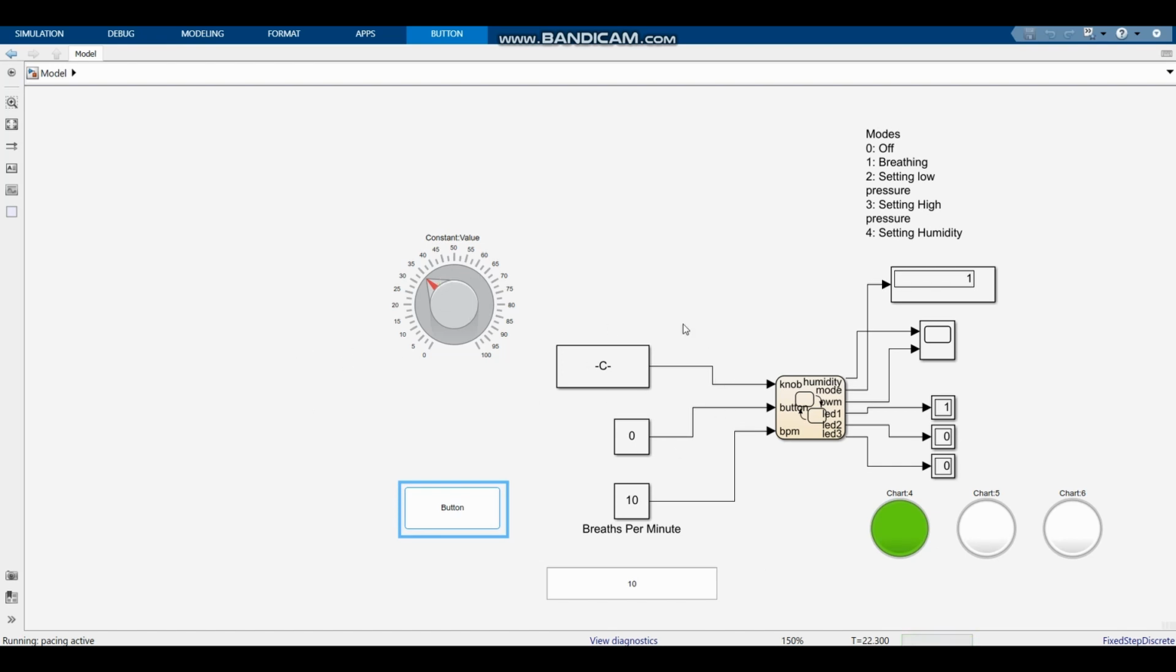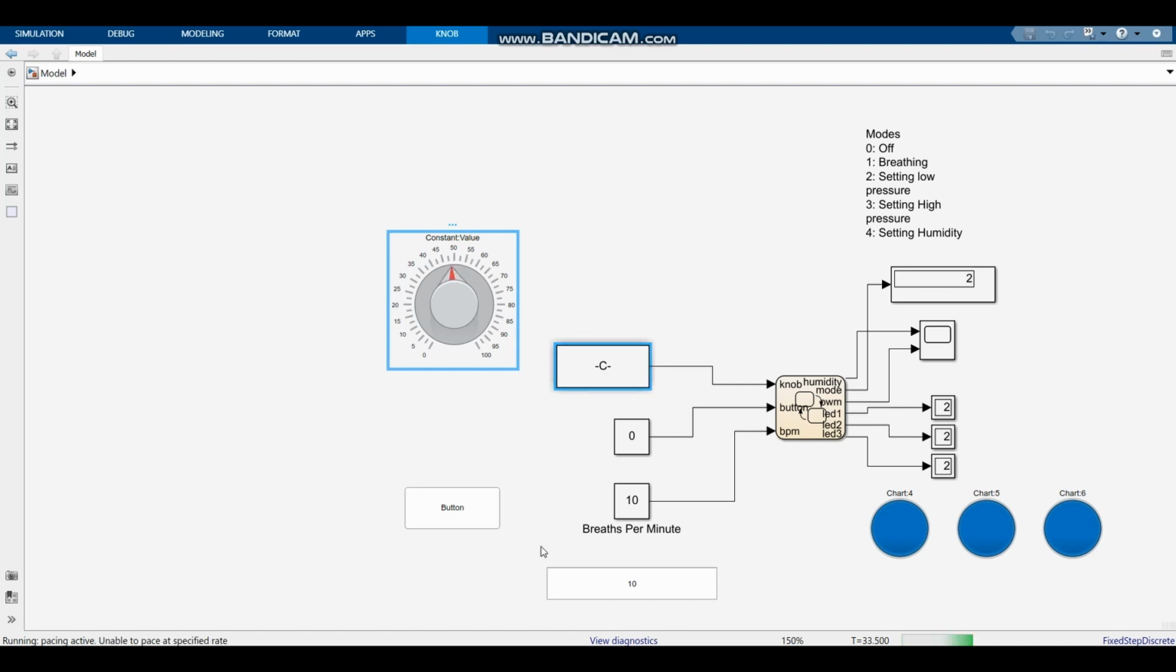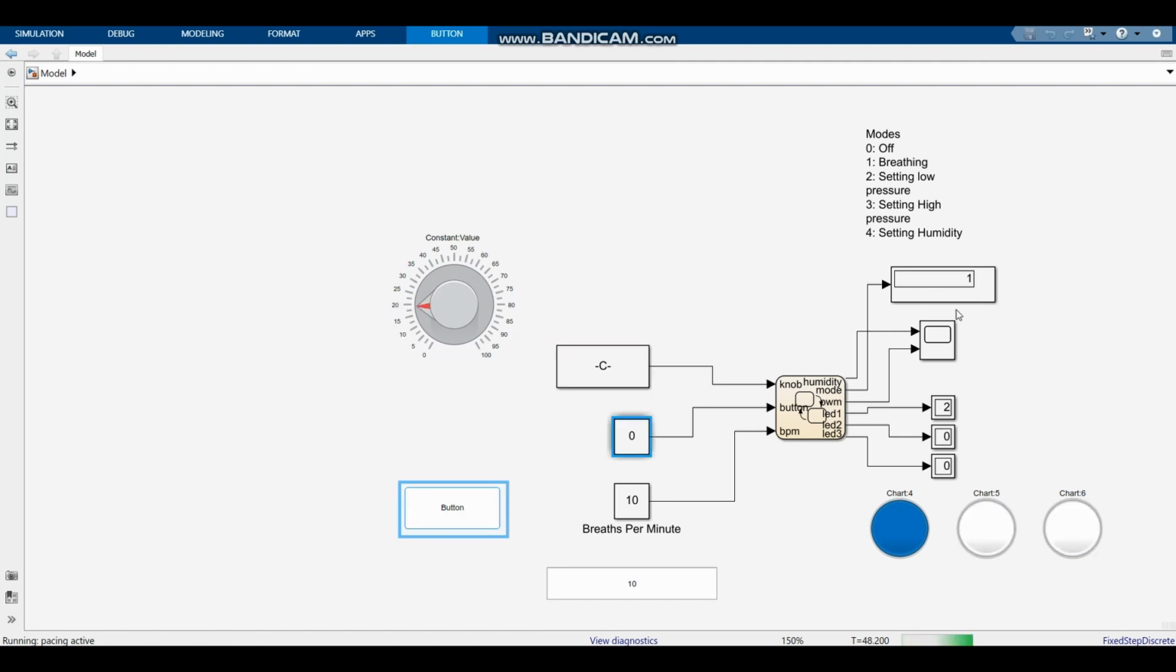Now if I want to go into settings mode, for example to set the low pressure of the airwaves, I can press the button again and the lights go blue to show that I'm in settings mode. Now I can set the air pressure to, let's say, 50. I go to settings, the high pressure or mode 3, and I can make that much higher, for example around 90. And then I can set the humidity, let's say, at 20%. And now we're back in breathing mode, as you can see.